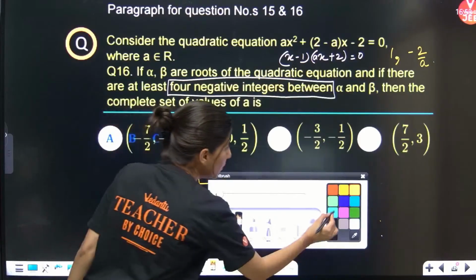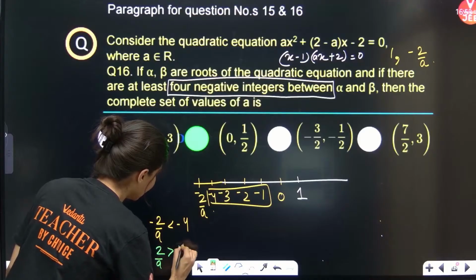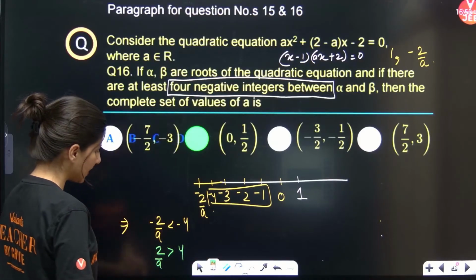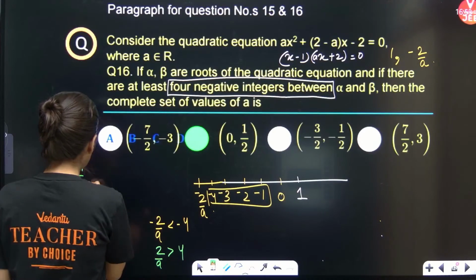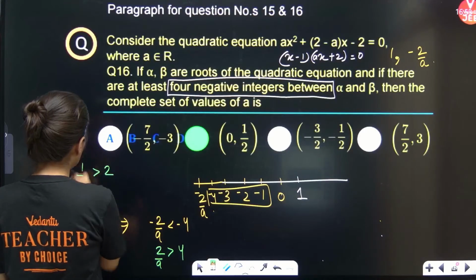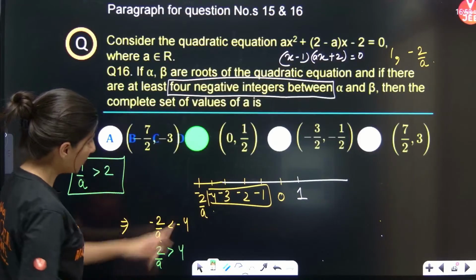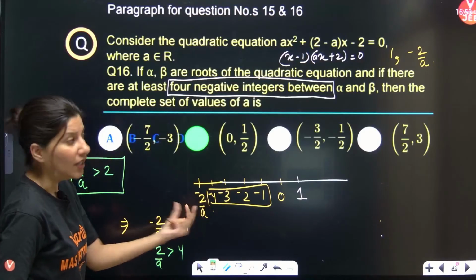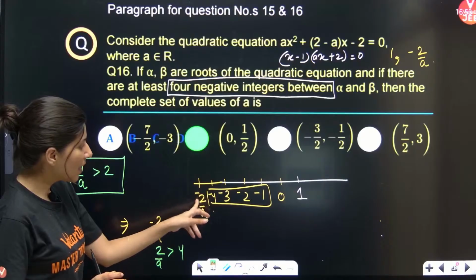Right now, if you remove both negative signs, 2 by a is greater than 4. 2 by a is greater than 4 because I have removed the negative sign. Okay, 2 to cancel. So, 1 by a should be greater than 2. Correct? 1 by a should be greater than 2. See, now from here also you can see that a should be a positive number. You want minus 2 by a to be negative, right? Minus 2 by a should be negative.